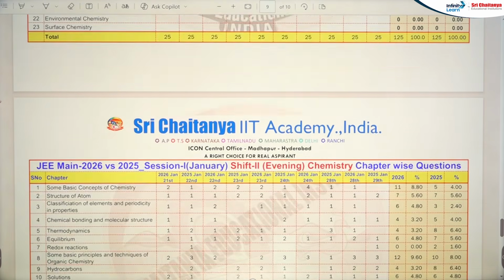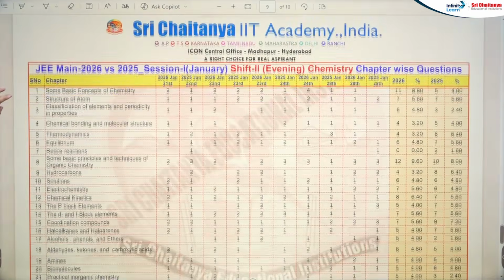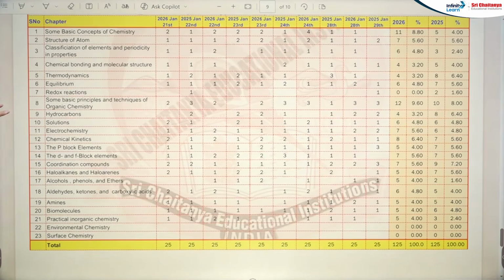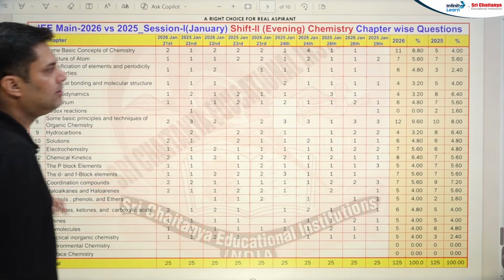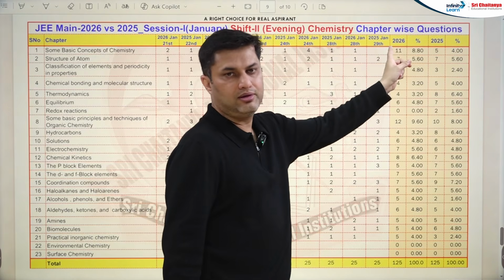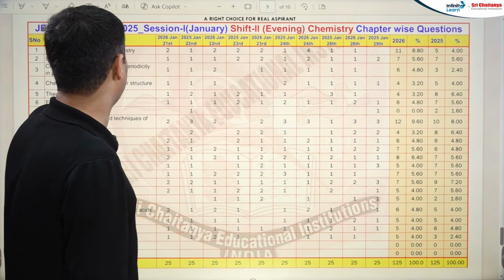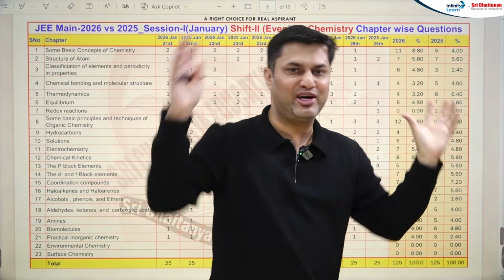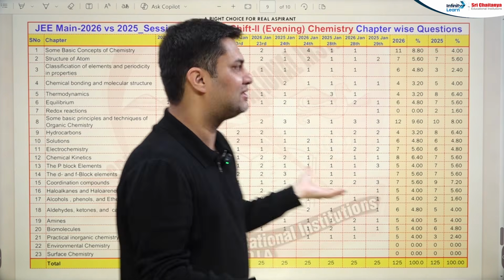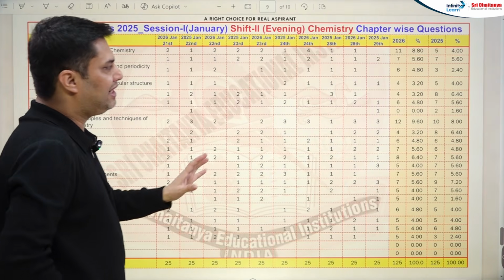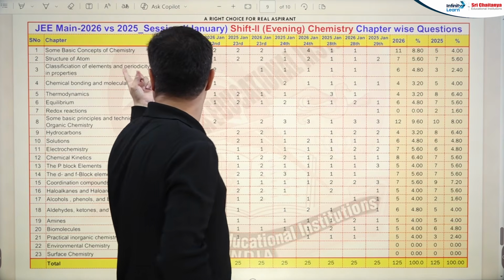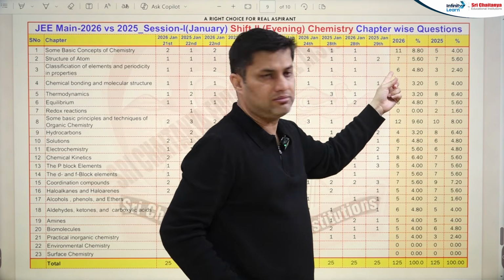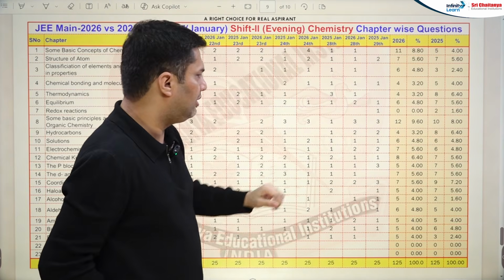And now let's come to the evening shift of both the years. Let's see the remarkable changes, if any, whether it's decrement or increment. Yes, 11. Some basic concepts of chemistry was down, but in the evening shift it was high. So either way you have to solve this chapter because it's the increment in evening shift. Again, the remarkable change in periodic table. Periodic table, it's increased now in the evening shift.